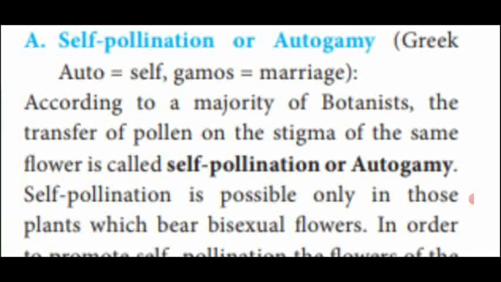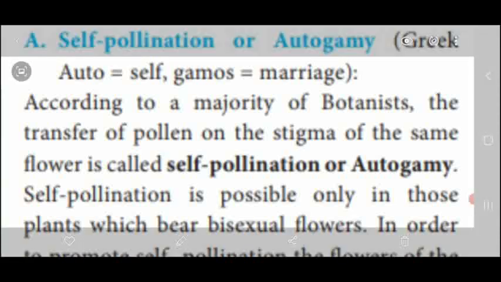See the definition for self-pollination or autogamy. Autogamy is a Greek word which contains two separate words: auto, self, and gamous, marriage. That is the transfer of pollen grains from the anther to the stigma of the same flower for the fertilization process. That type of pollination is called self-pollination or autogamy.